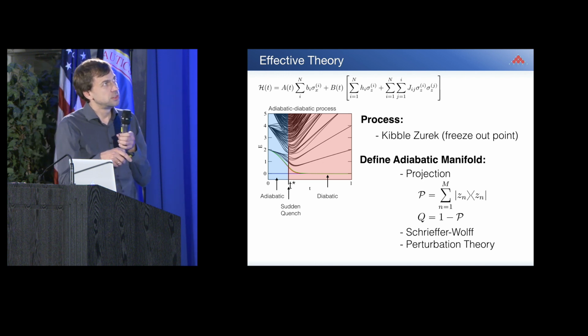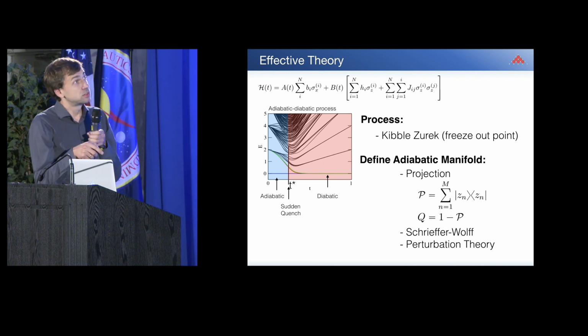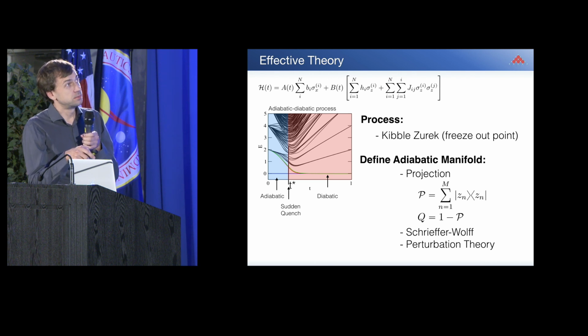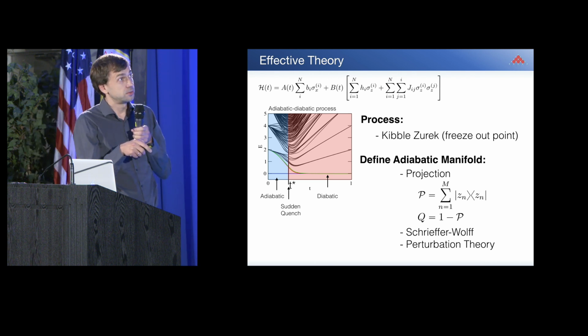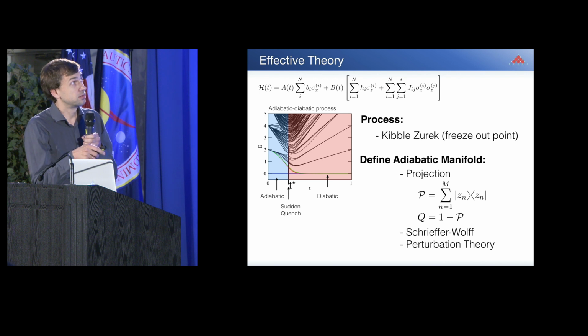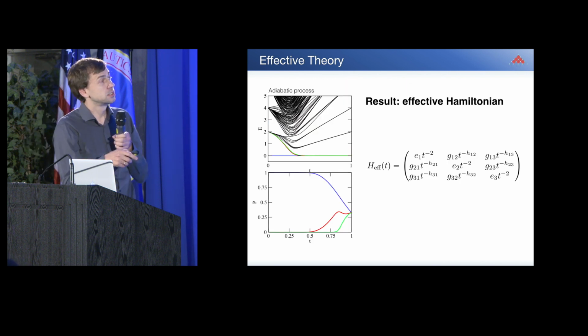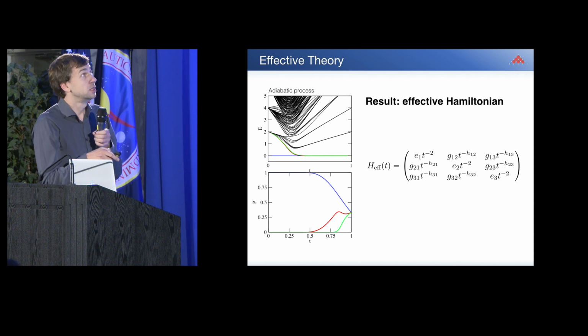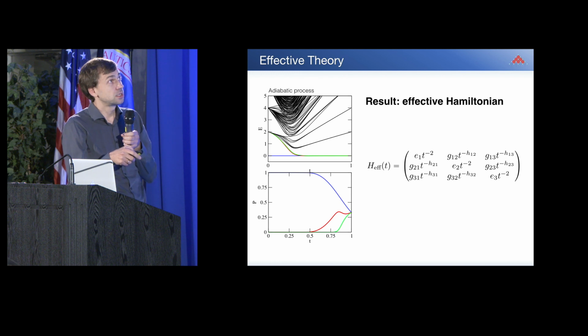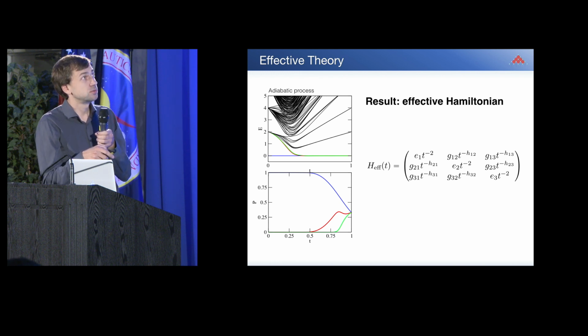This we do with some projections. Then we do a Schrieffer-Wolff transformation because it's a degenerate problem. And then on top, we do a perturbation theory with Feynman path diagrams. Doing all this is actually quite a tour de force, which Lucas Sivora did. We get out an effective Hamiltonian, which actually describes the system surprisingly well.